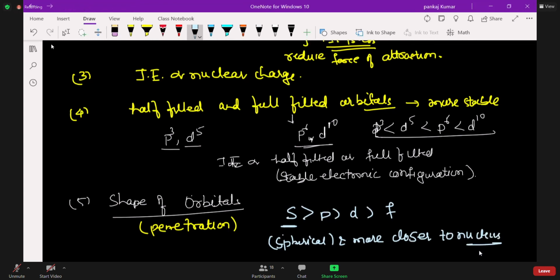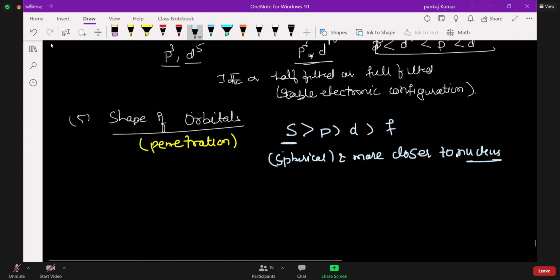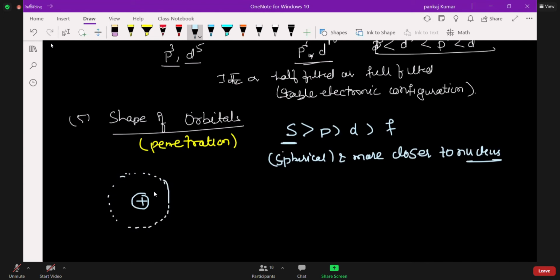So S is more closer to the nucleus. How is it more closer? You can see the diagram. This is the nucleus, and this is your S orbital. So the nucleus can easily attract from all the sides. Okay, now it is for S.